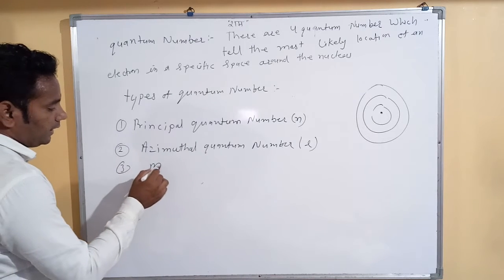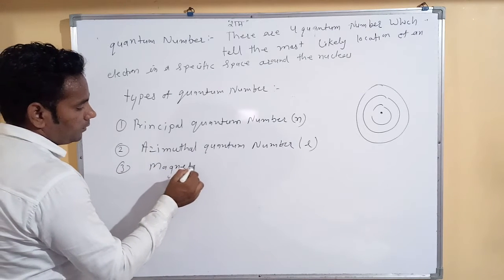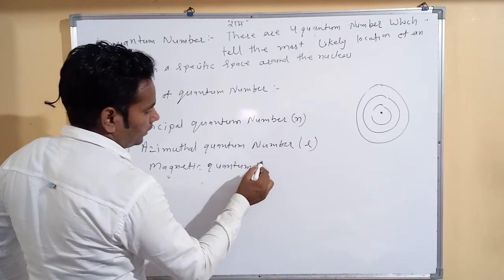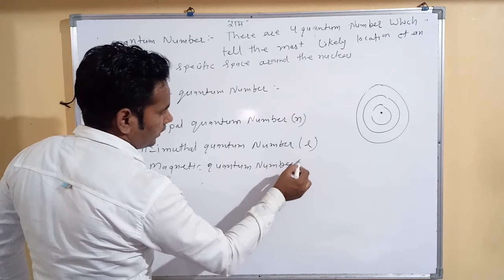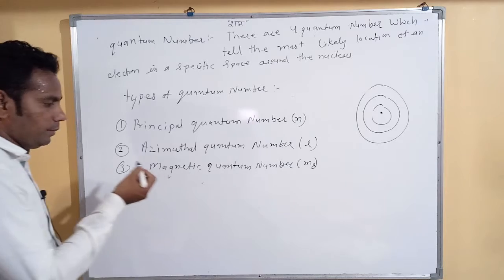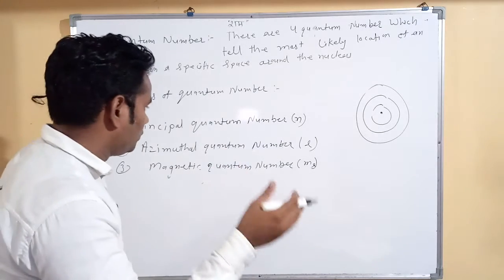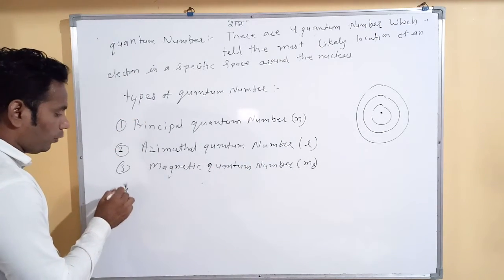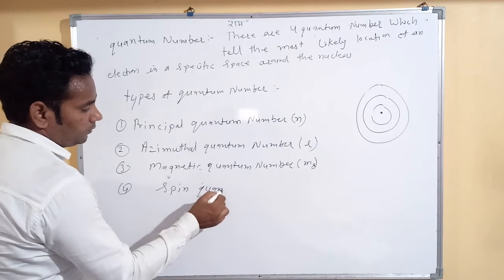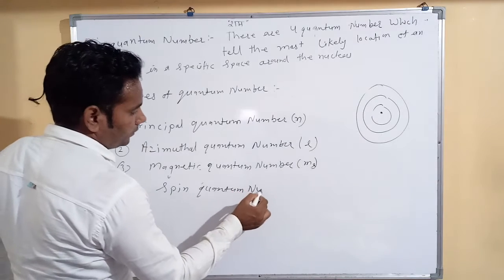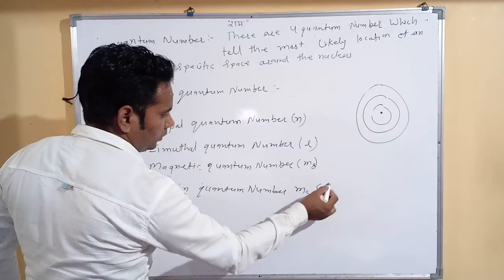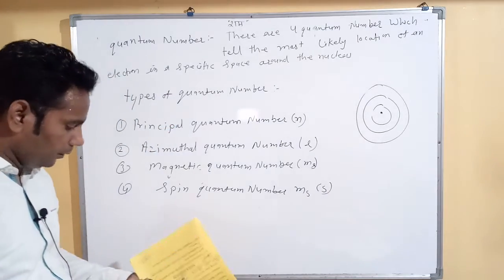Third is the magnetic quantum number, denoted by ml, because the magnetic quantum number depends on the azimuthal quantum number. Fourth is the spin quantum number, denoted by ms, but we sometimes use only s for the spin quantum number.